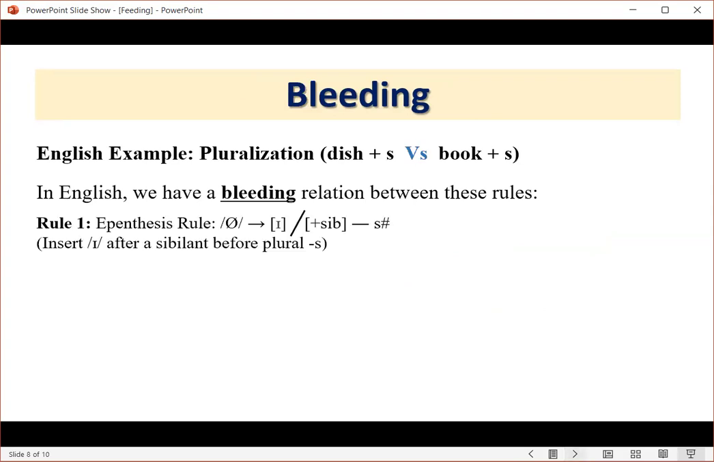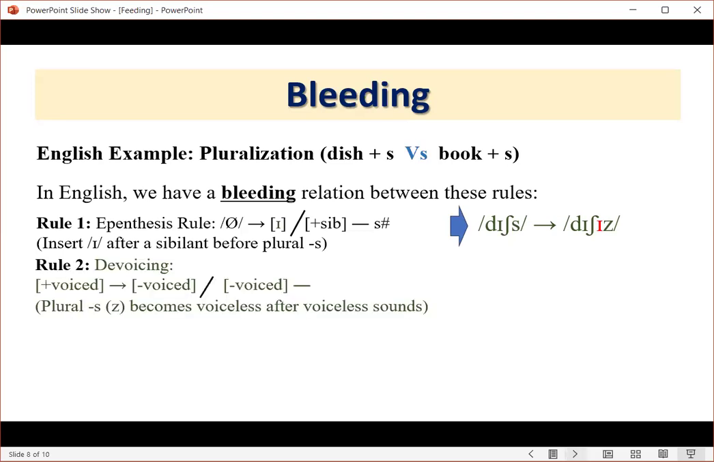This example demonstrates a bleeding relationship in English pluralization. The first rule, epenthesis, inserts /ɪ/ after a sibilant before the plural suffix /z/, as seen in "dishes". The second rule, devoicing, normally changes /z/ to /s/ when it follows a voiceless consonant, as seen in "books".